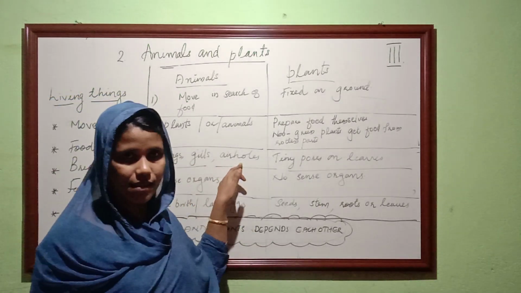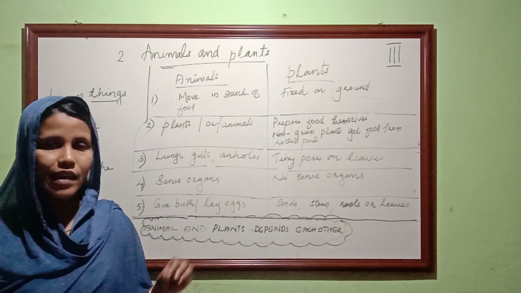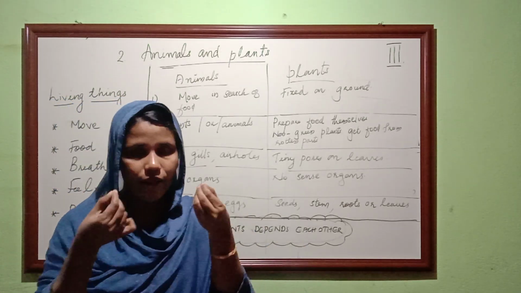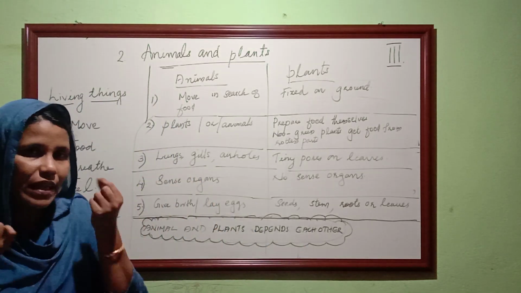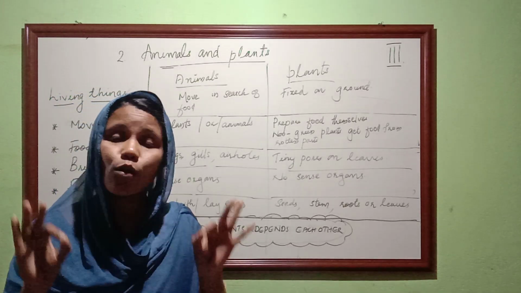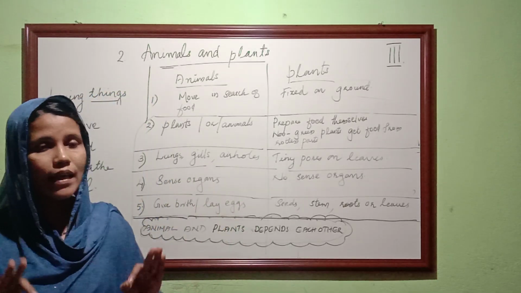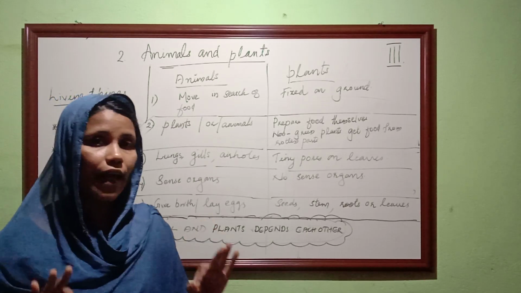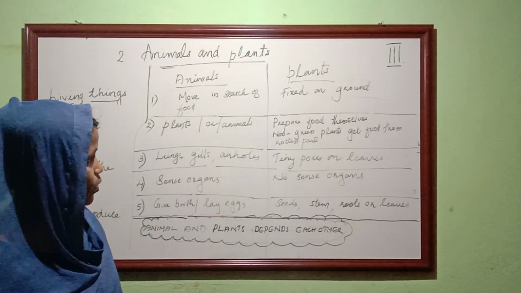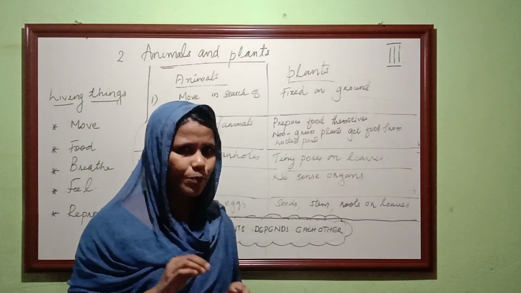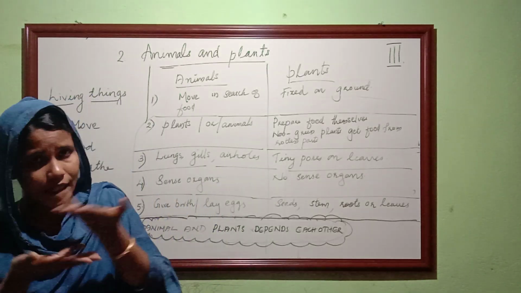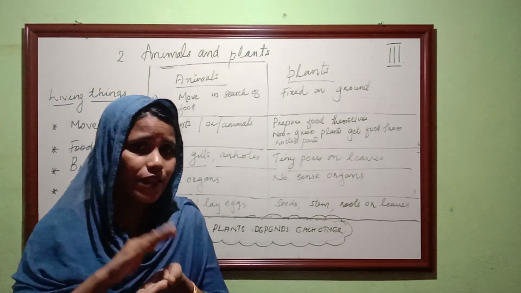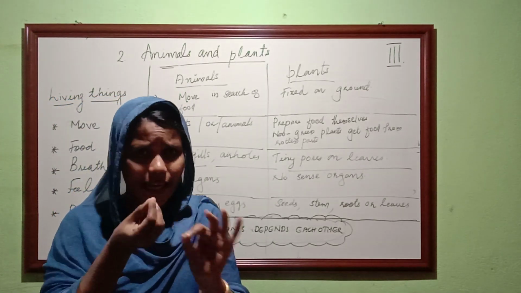Insects like butterflies have some air holes on their own body, and they use such air holes to breathe. So animals use lungs, gills and air holes to breathe. And what about the plants? Plants use tiny pores on their leaves. On the underside of the leaves, they have small tiny pores, tiny holes.